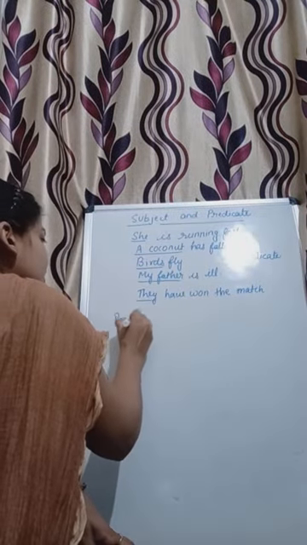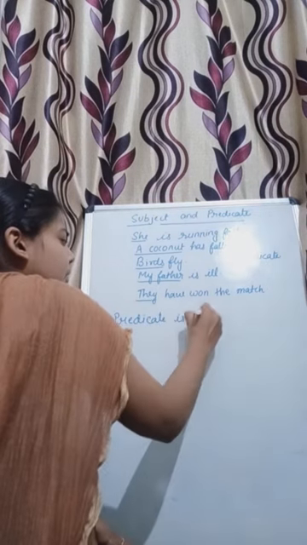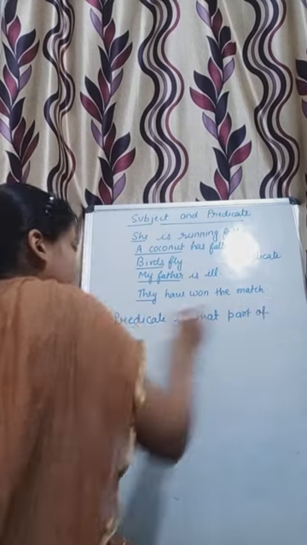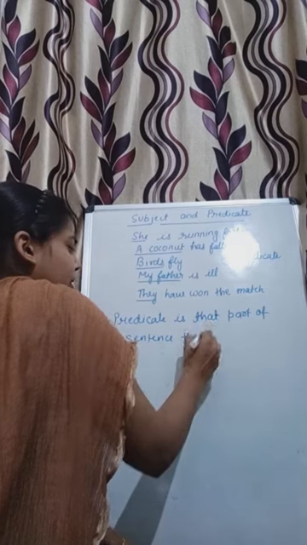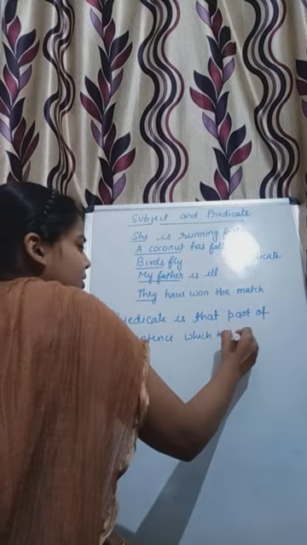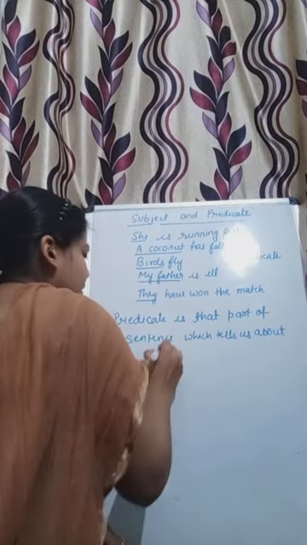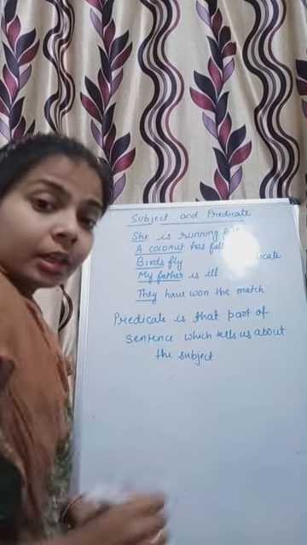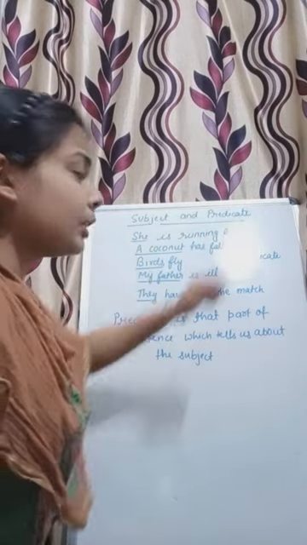So predicate is that part of a sentence which tells us about the subject.